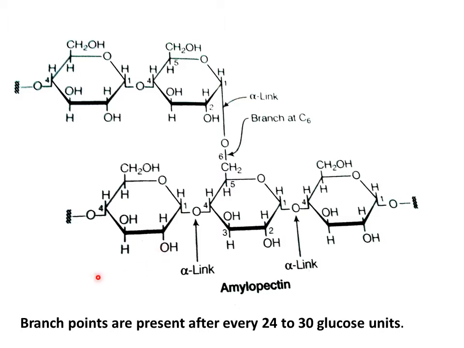And another point to remember about the structure of amylopectin is that the branch points are present after every 24 to 30 glucose units. So we will get a straight chain comprising of 24 to 30 glucose subunits, and after that we will get a branch point exactly like this.